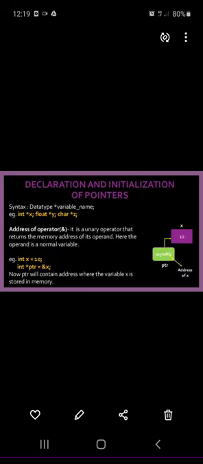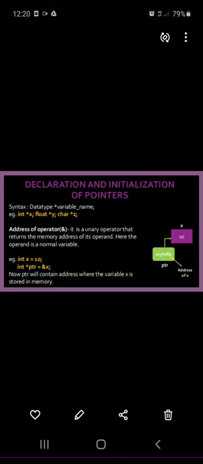Now, how to declare a pointer? While declaring a pointer we use two operators. One is the asterisk mark, which is also used for multiplication, and another is the ampersand sign, which is shorthand for and. The syntax for using a pointer is the data type, then the asterisk mark and the variable name. For example, int *x, or float *y, or pointer1, pointer2, whatever name you can put, which follows the same rules as a variable name. And the data type is integer, float, double, character, etc.